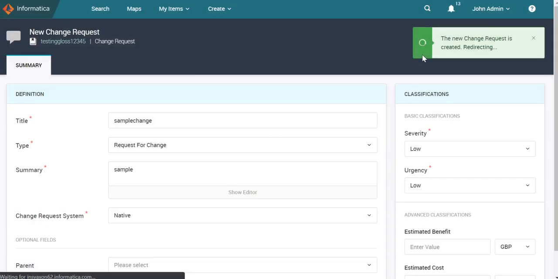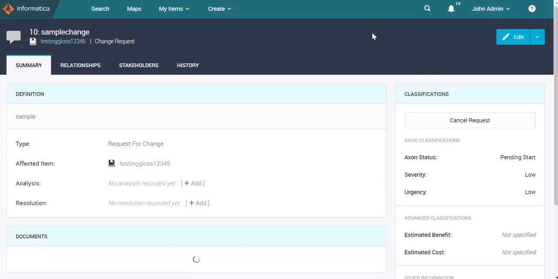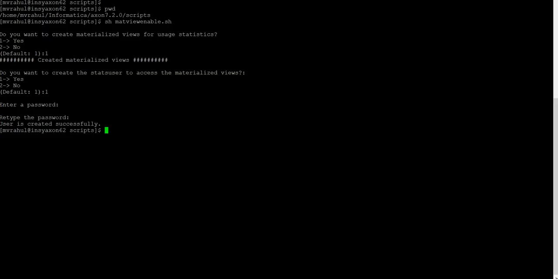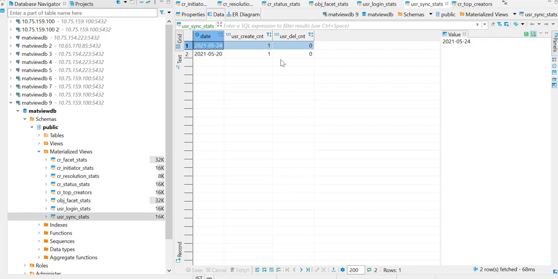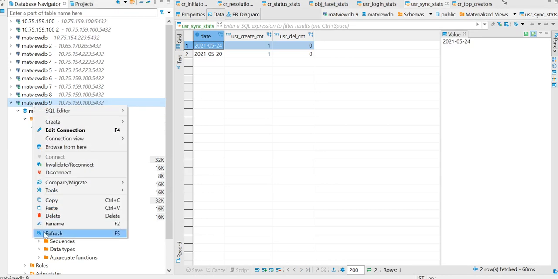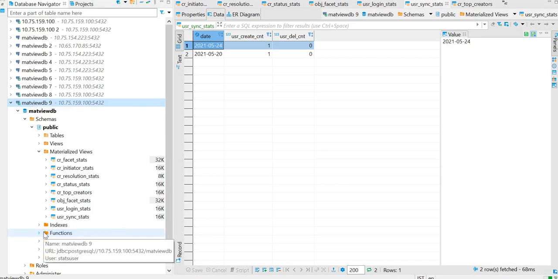So as these are materialized views, we need to refresh the DB in order to get the updated data into the schema. So now we will navigate to Axon server and we will refresh the database. As you can see, I navigated to Axon server and here we need to refresh the database using the refresh matview.sh script. Here we can see refreshed materialized views. Now we will navigate to the DB viewer, the third party tool. We navigated to the third party tool and we will simply refresh this schema using this functionality.